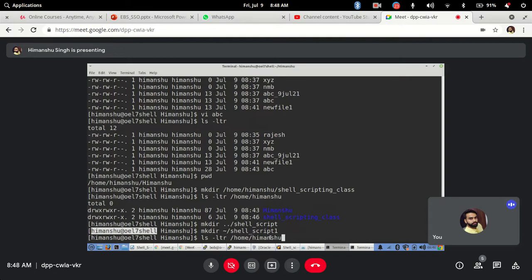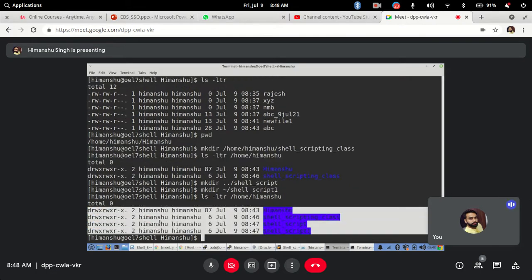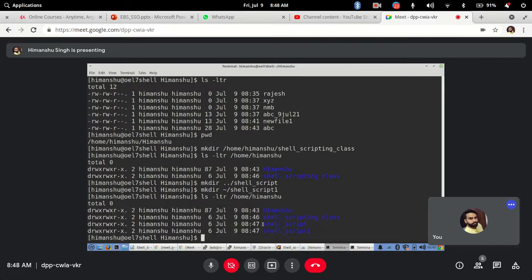So if I now see, I have this directory. So multiple methods are there. The same task you can do in multiple ways. It totally depends how you want to do it. In shell scripting also, a particular problem can be solved in different ways. So it depends which one you are comfortable using. There is no hard and fast rule that you have to use this only. The only important thing is to make sure that it passes all your test case scenarios and shouldn't fail anywhere. Clear?